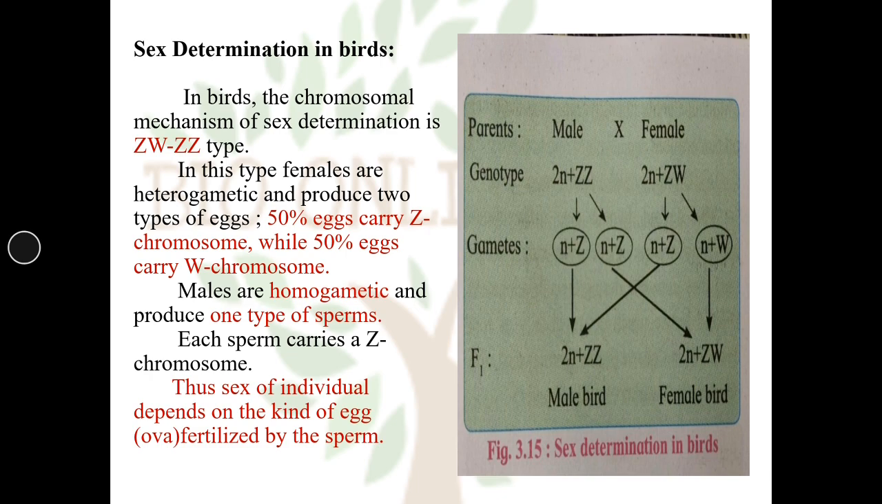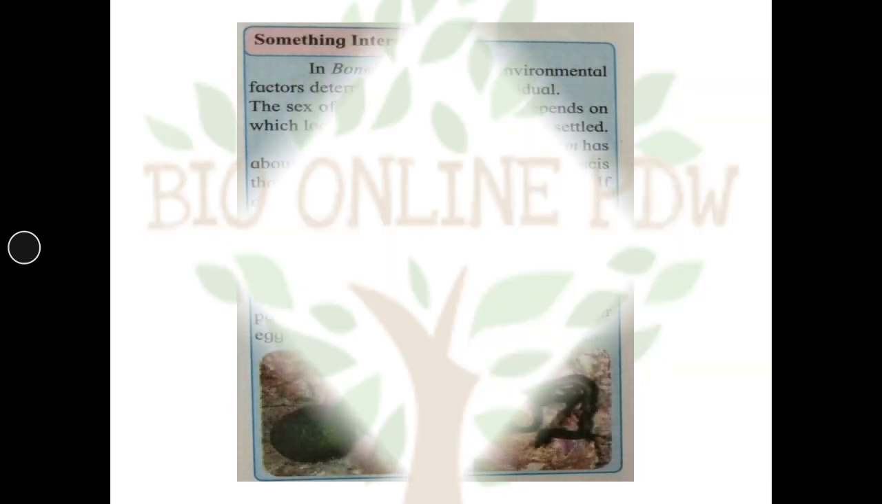So, when the gamete containing Z chromosome fuses with another gamete containing Z chromosome, the resulting individual is a male bird having genotype 2n plus ZZ. And when the sperm containing Z chromosome fuses with the egg containing W chromosome, the resulting individual is a female bird having 2n plus ZW chromosomes.